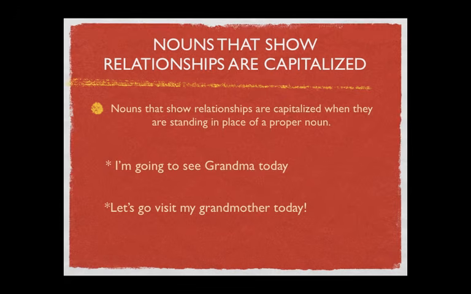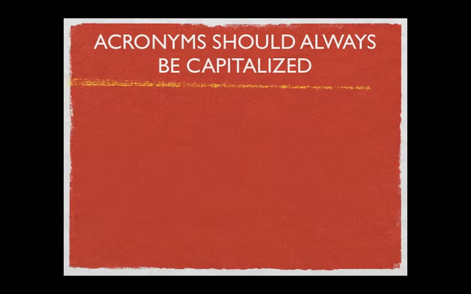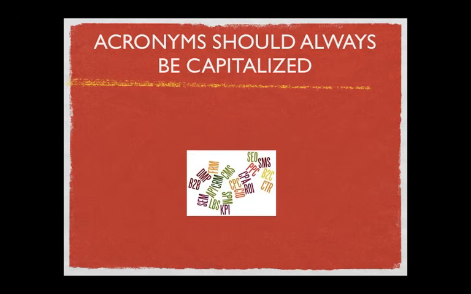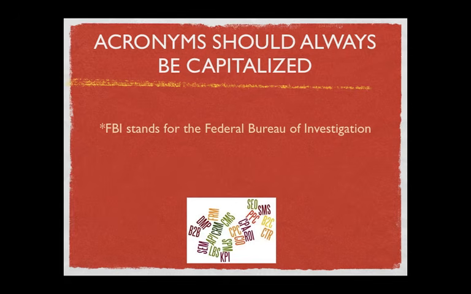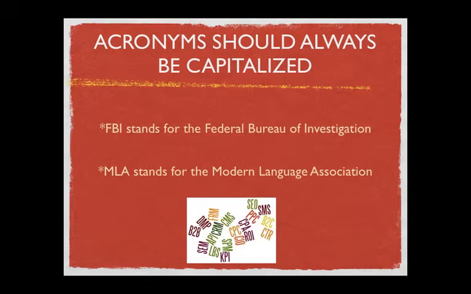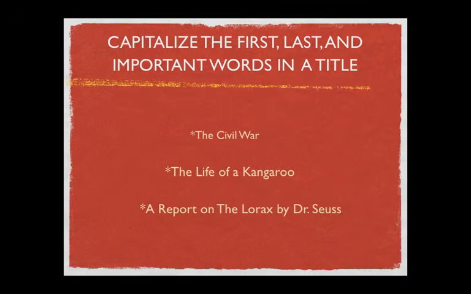Our next capitalization rule is that acronyms should be capitalized. Acronyms are words formed from the initial letters of other words. Acronyms are capitalized because they are placeholders for proper nouns. Let's look at some examples. In the first example, FBI stands for the Federal Bureau of Investigation, or in other words, they stand in place of the proper noun, so they are all capitalized. Here is another example.